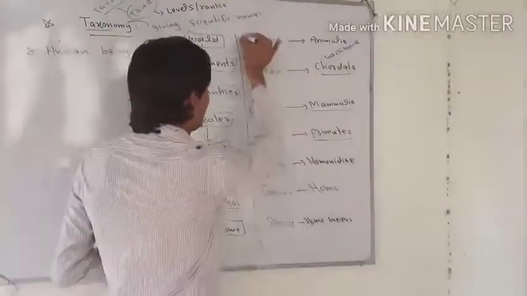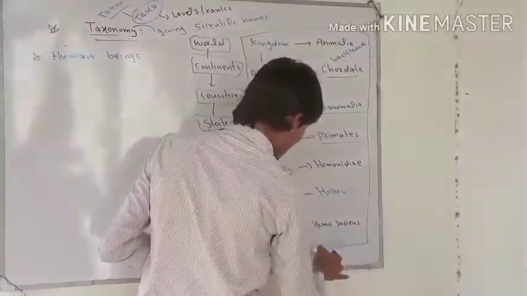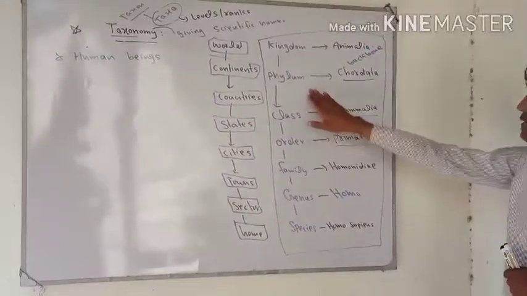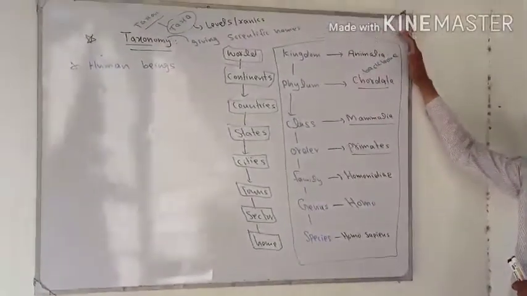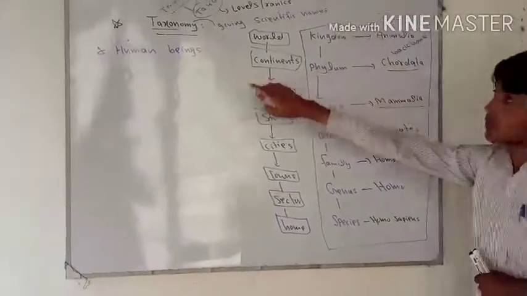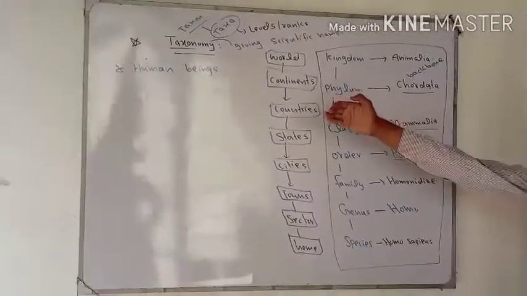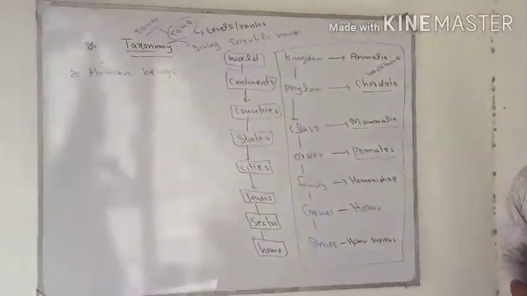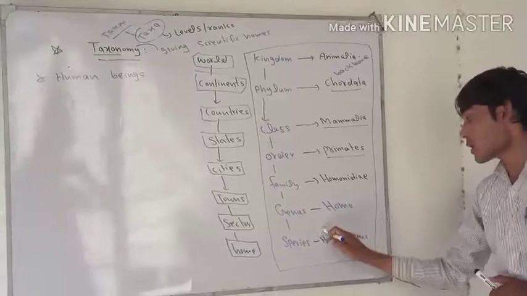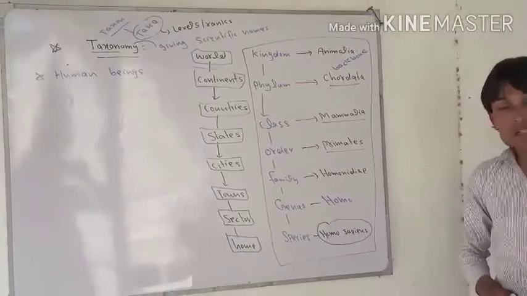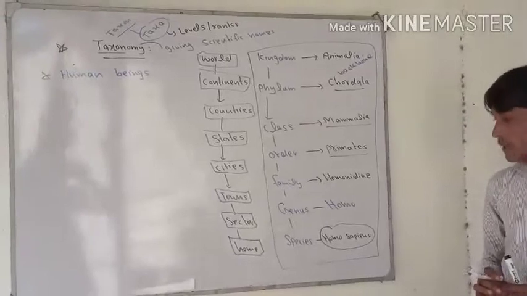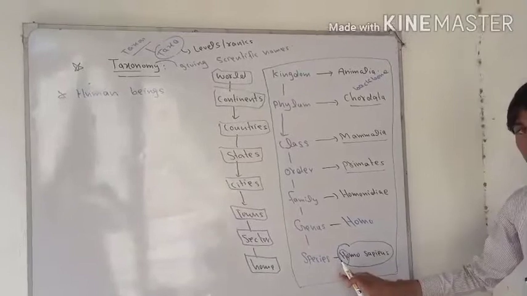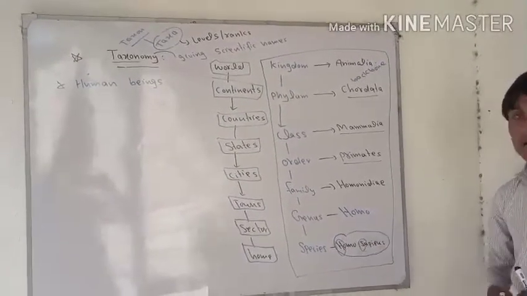In taxonomy we did two things. Once, I have done the classification of human beings, which simply means I have placed humans in a classification, and second, I gave the scientific name. The scientific name of human is Homo sapiens. There is a rule for writing scientific names: the first letter of the genus must be capital, while the species must be in small letters.